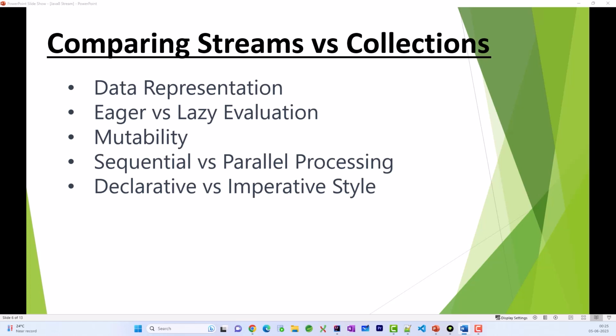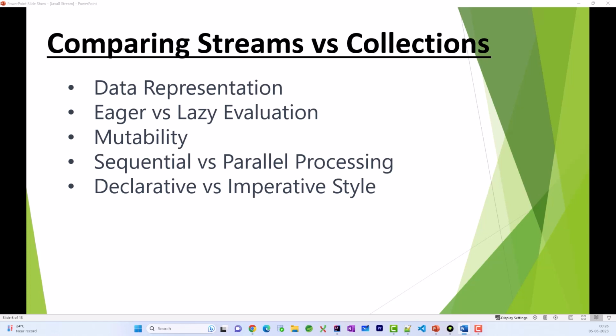Last one is declarative versus imperative style. Now, when working with collections, we typically use loops and other statements to manipulate and process the data. It becomes a little bit lengthy to write our code, whereas in case of stream, we use a declarative and functional programming style of coding.